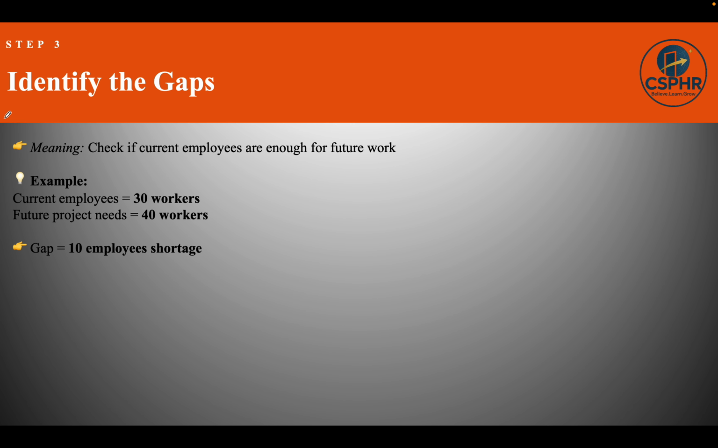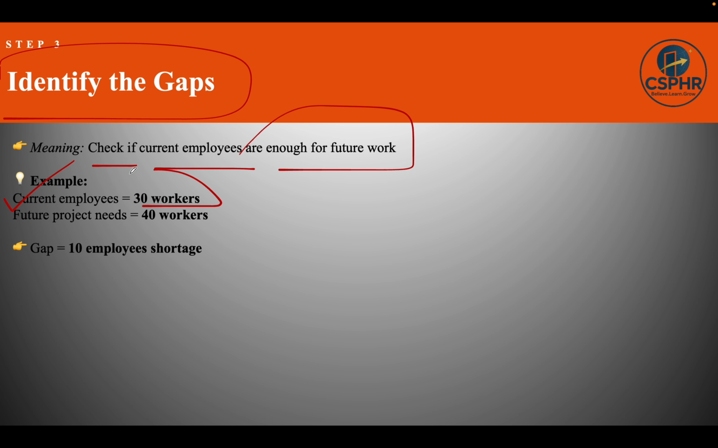Now let's talk about identifying gaps. Here we need to check current employees along with the future demand. For example, ABC company has 30 current employees, but they need extra employees in future to expand their business. So if they have a requirement of 40, what will be the gap? 10 employees shortage. So 10 employees they have to recruit. So first they have to identify the gap and then they decide.